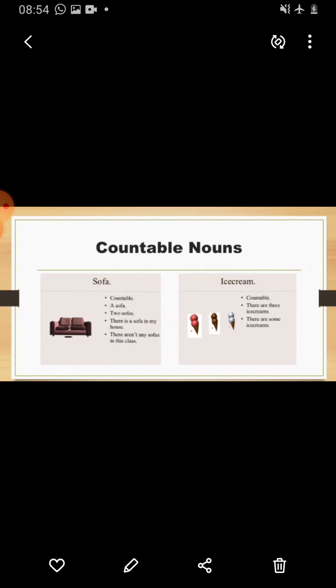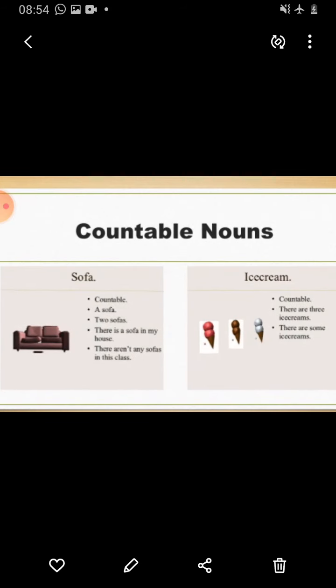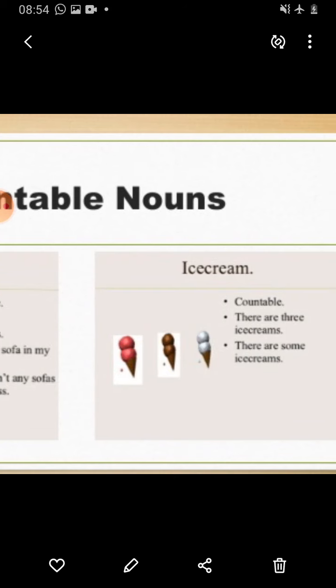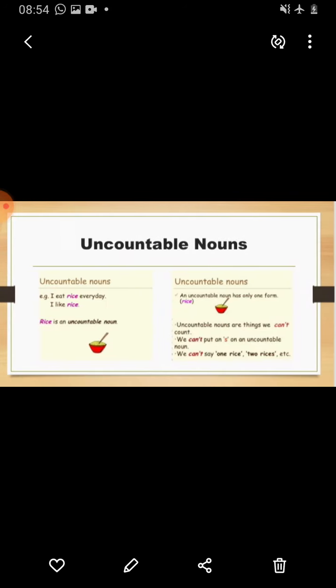Countable nouns, for example, sofa. Countable: a sofa, two sofas. There is a sofa in my house. There are not any sofas in this class. Or ice cream, countable: there are three ice creams. There are some ice creams.